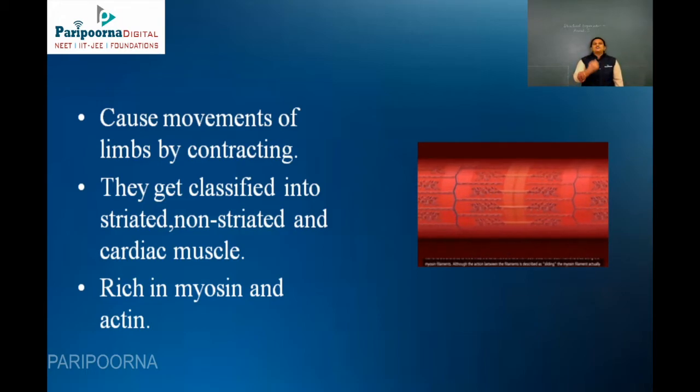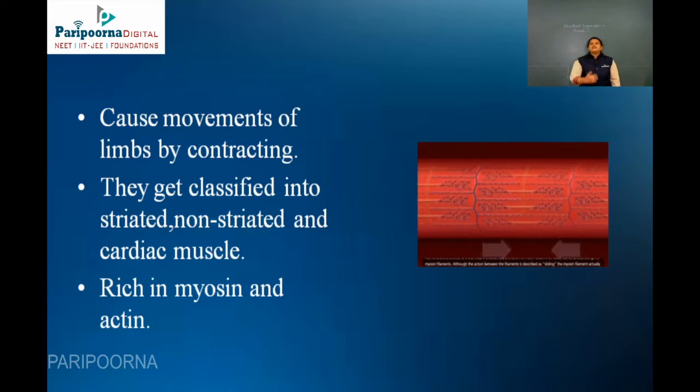So when you talk about striated muscles, the striated muscles are voluntary muscles which are present only in your hand and the leg. So voluntarily they can do the action. If you want to pick up something, you are using your striated voluntary muscle through the hand and picking up. So that is one of the striated muscles.